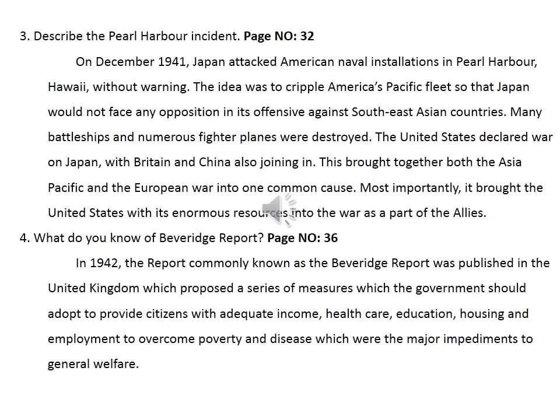Then fourth question. What do you know of Beveridge report? Take page number 36. Yeah, see the heading 3.4. Post-war welfare states in Europe. In that, the second paragraph, in 1942, the report commonly known as. So that paragraph, mark it fully. Fourth question. Yeah.